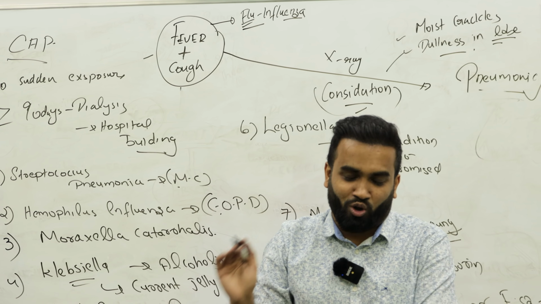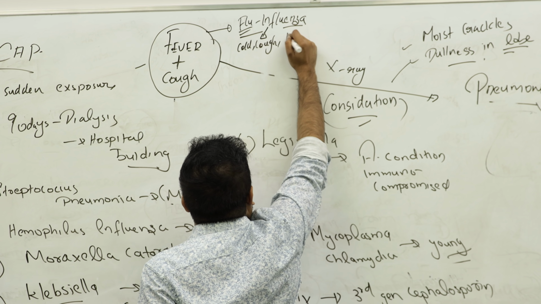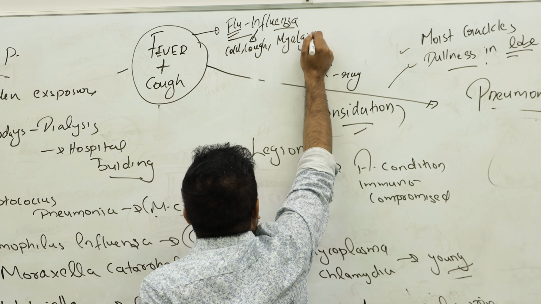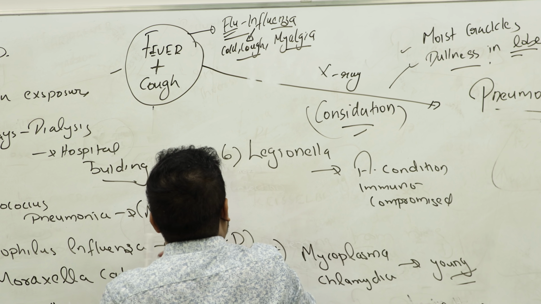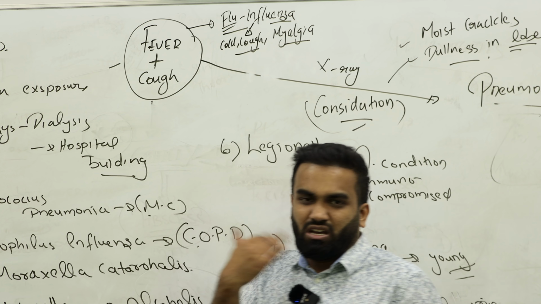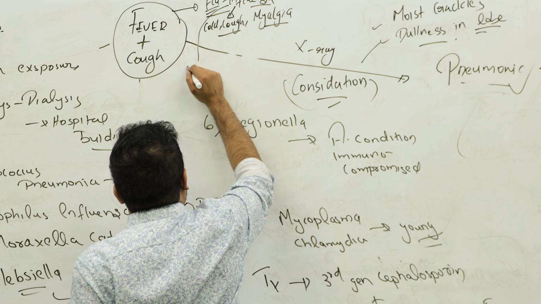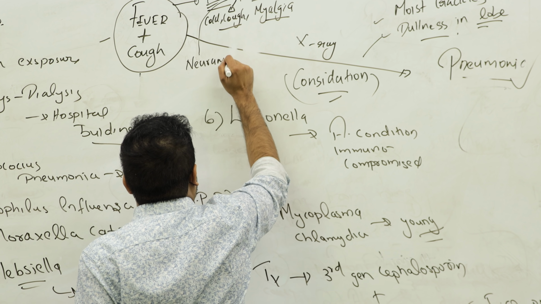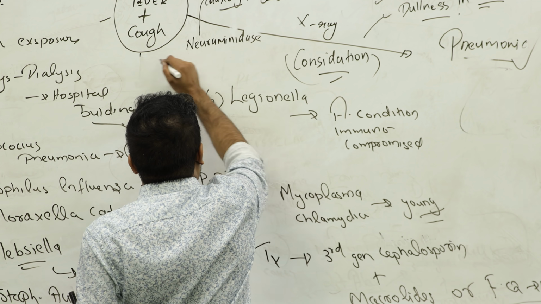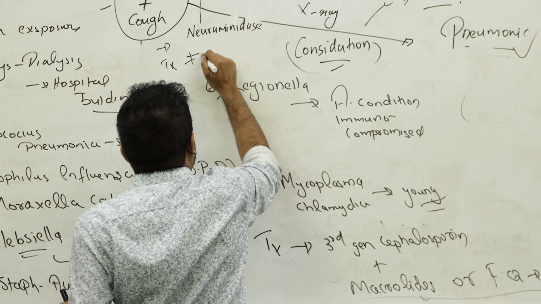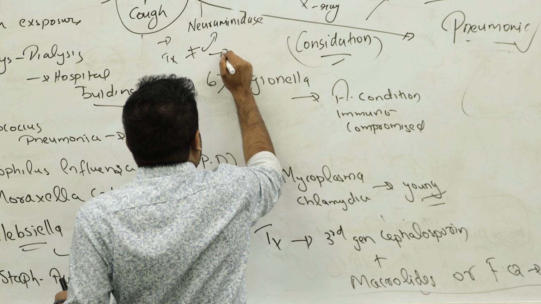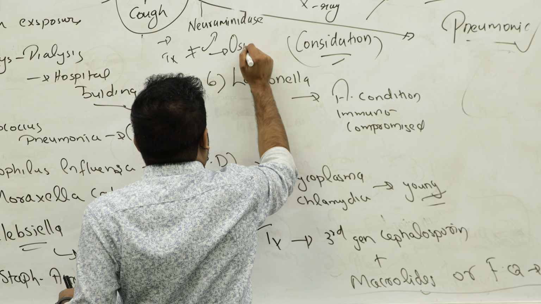Flu is caused by influenza. Influenza will cause you cold, cough, and myalgia. They can cause infective myocarditis, pericarditis. Influenza is dangerous because they have an enzyme there, neuraminidase. So for treating, we inhibit this enzyme, a neuraminidase inhibitor. That drug is called oseltamivir.